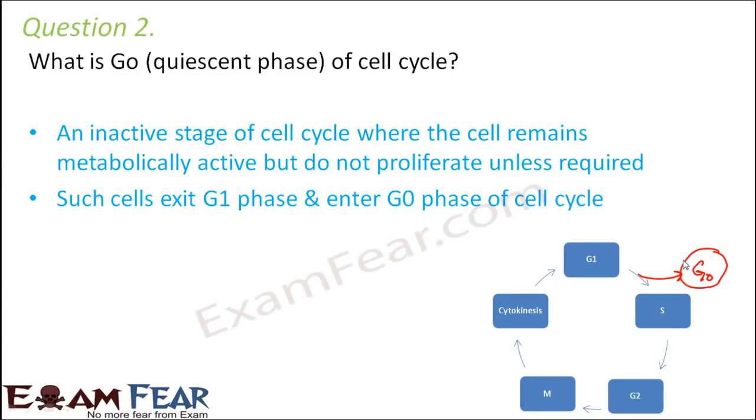One such example is the heart cells. Now heart cells, they do not divide always. In fact, they do not need to divide always. They divide only occasionally as needed to replace dead or injured cells. So there are many such cells in our body which do not need to divide all the time.